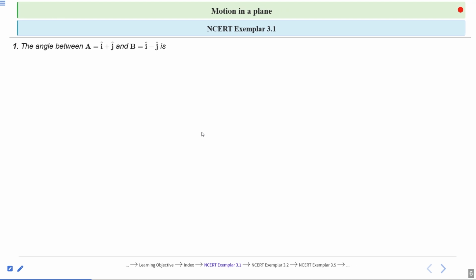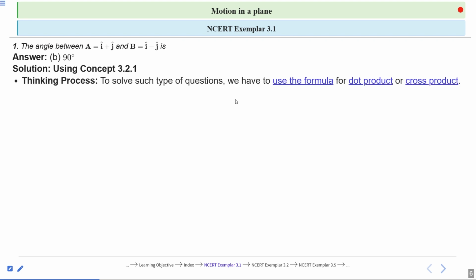So the correct answer is B. We will solve this question using concept 3.2.1. Thinking process: to solve such type of questions, we have to use the formula for dot product or cross product.